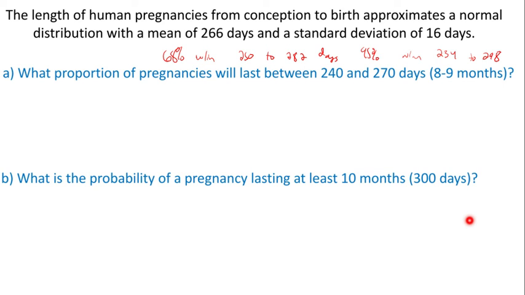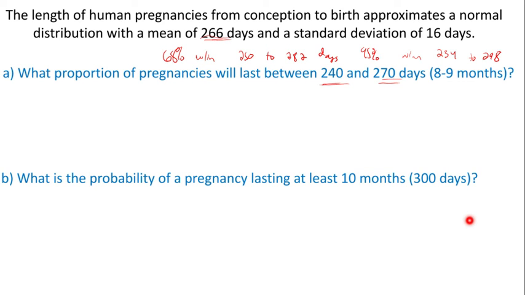All right. So first question, what proportion of pregnancies will last between 240 to 270 days? So that represents 8 months to 9 months. You can see this 266 days is a little bit short of 9 months on average, right? Generally we say 9 months. So it's just right around 9 months. But this question would say, what's the probability that it's going to be between 8 and 9 months?